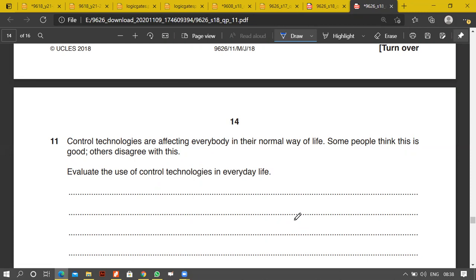Yeah. So we're talking about control technologies. How are they affecting everybody in their normal way of life? Some people think it's good, and others would disagree with it.